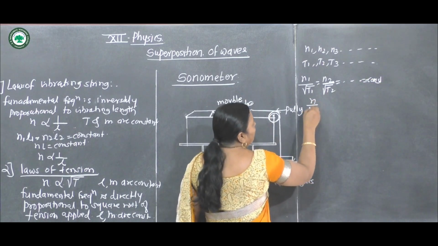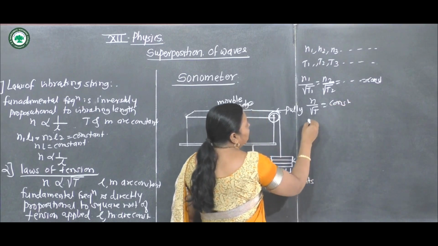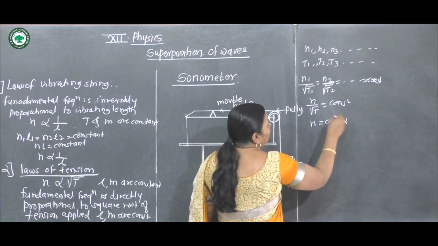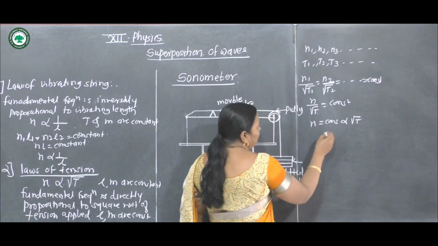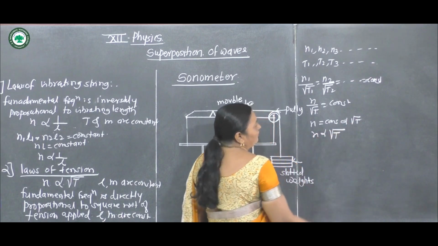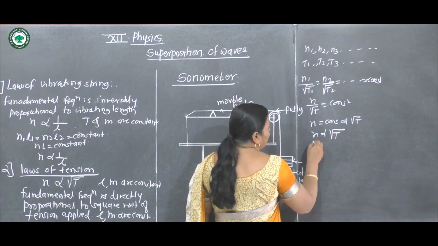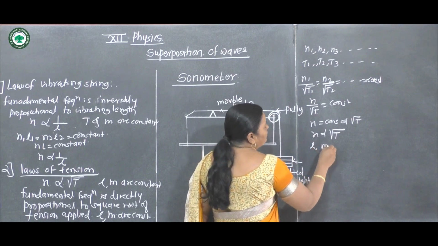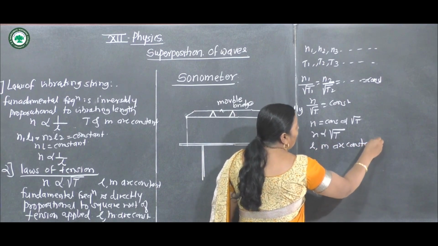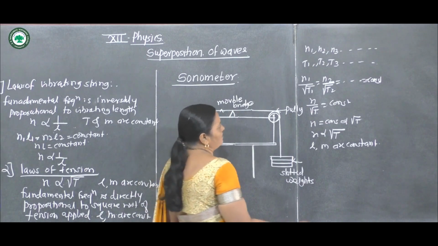Therefore, N divided by root T is equal to constant. Therefore, N is equal to constant multiplied by root T. Then N is directly proportional to square root of T, where vibrating length and mass per unit length are constant. This is the second law of vibrating string, the law of tension.